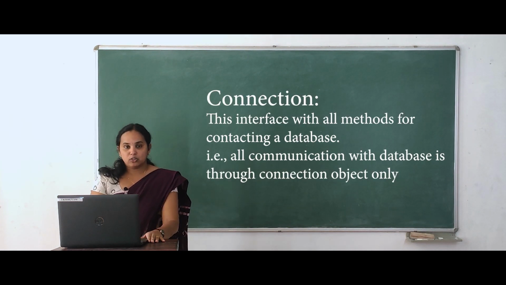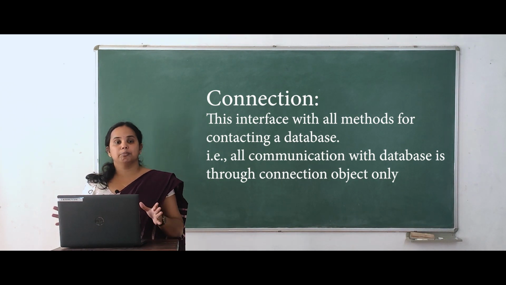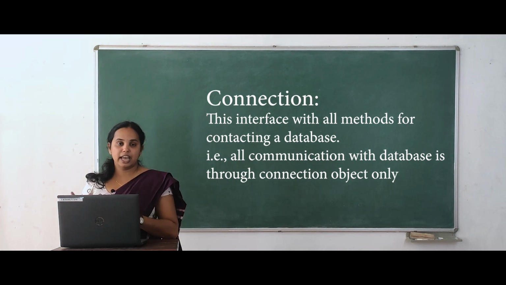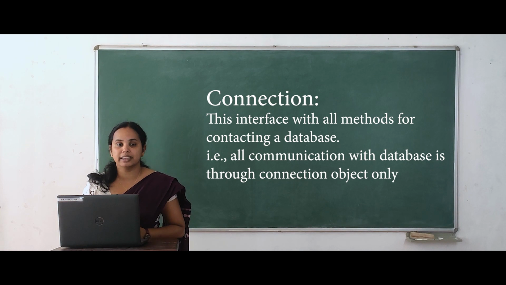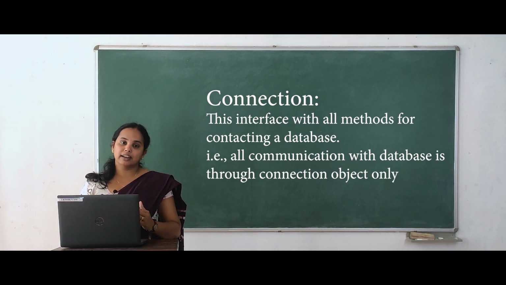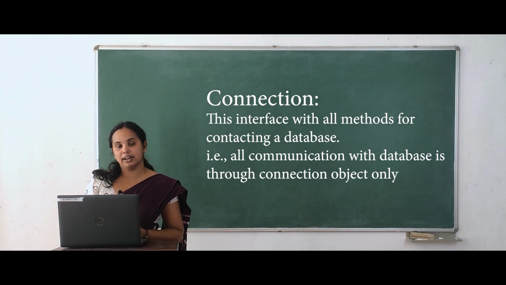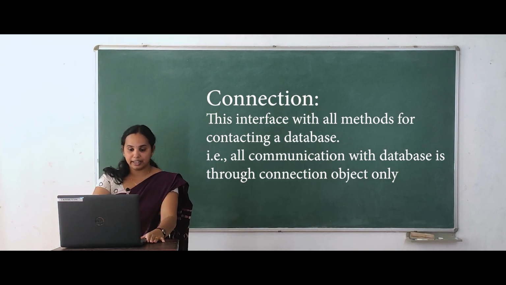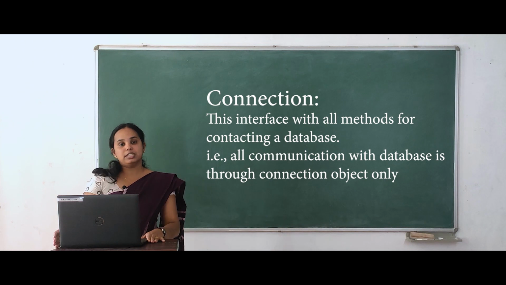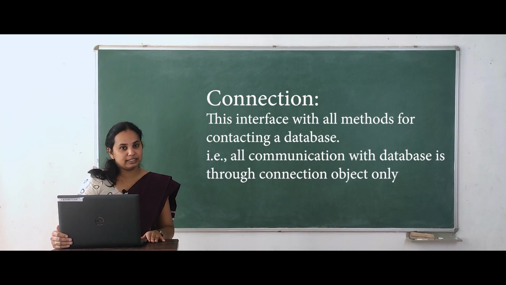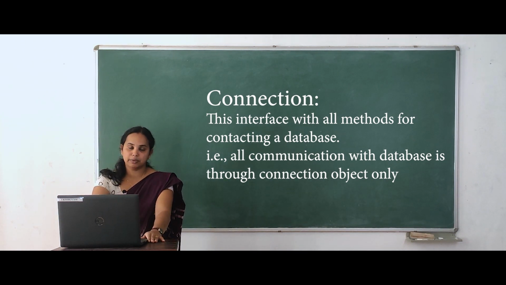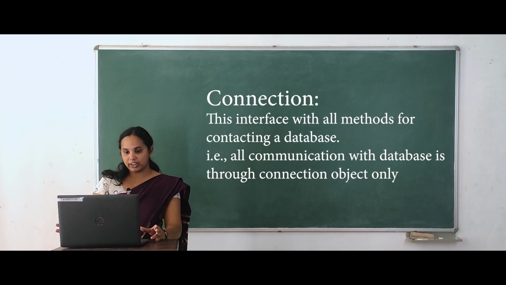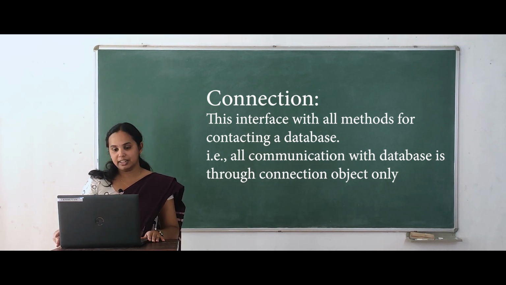Next one is Connection. Actually, we need a path between the Java program and the database. This Connection object creates this path. It handles the communication between Java and DBMS. So the Connection object represents a communication, that means all the communication between the Java program and DBMS goes through this Connection object.